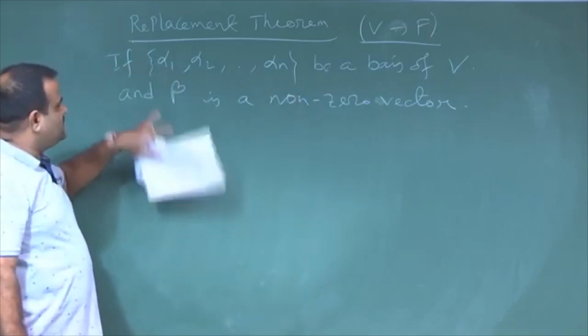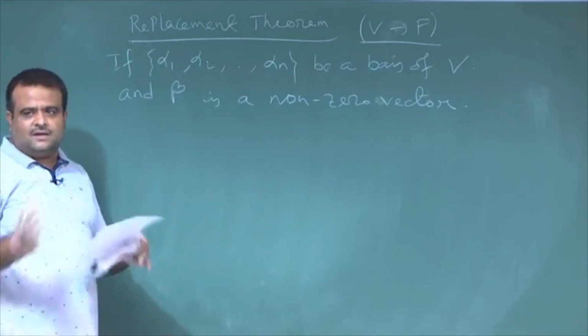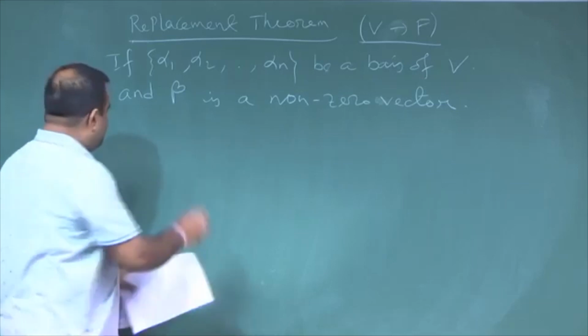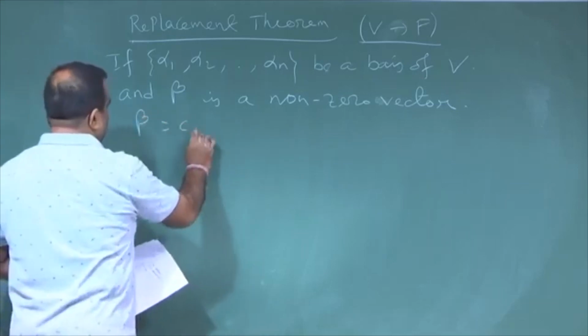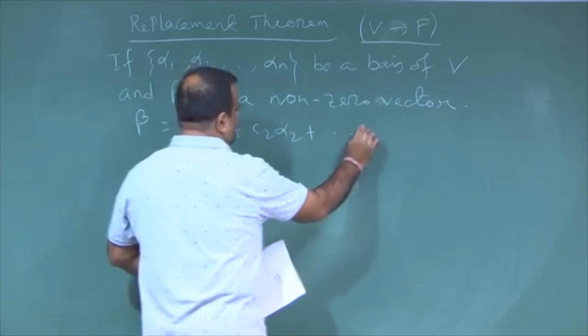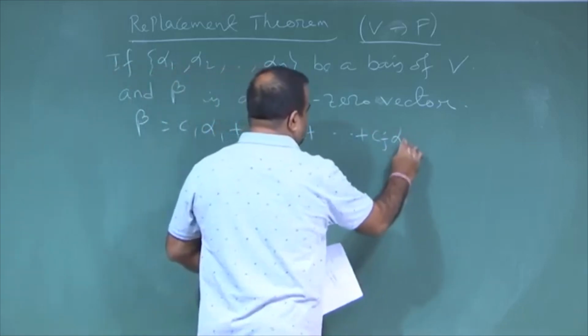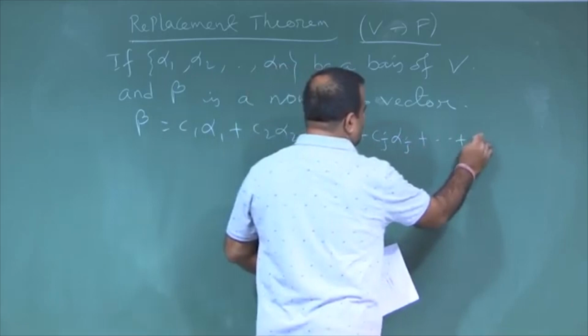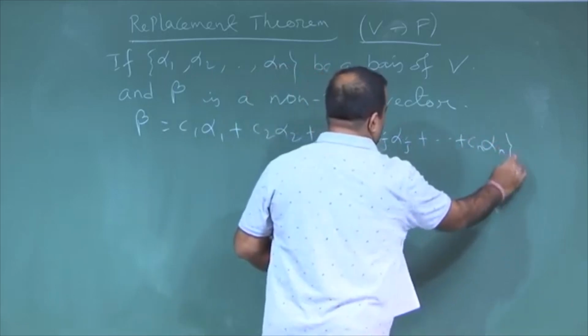So, if this is a basis, then beta can be written as a linear combination of these. So, beta will be written as some C 1 alpha 1 plus C 2 alpha 2 plus C j alpha j plus C n alpha n.